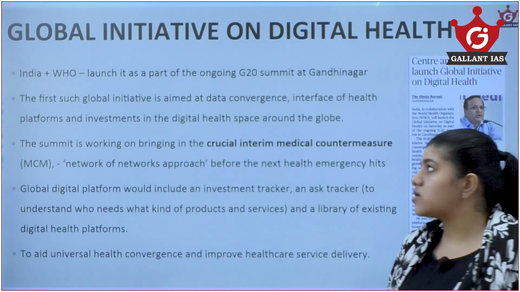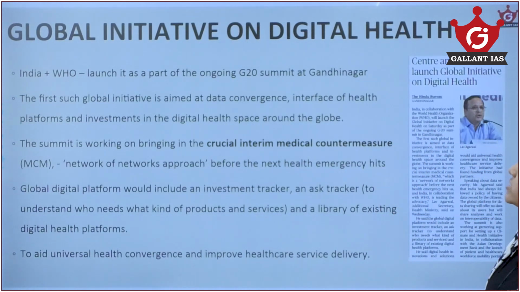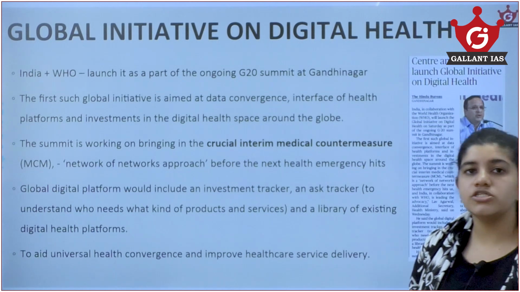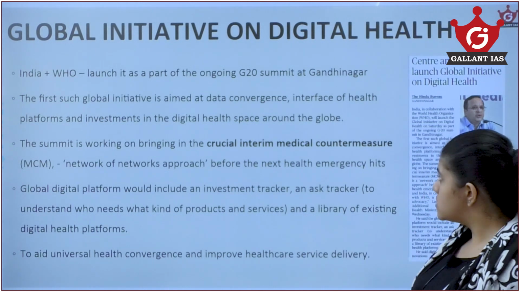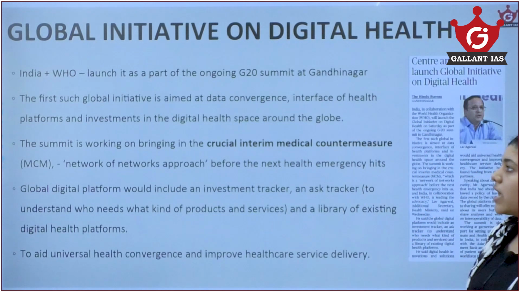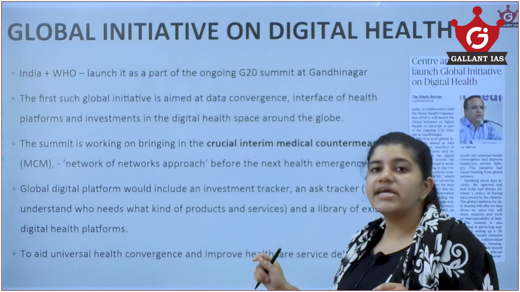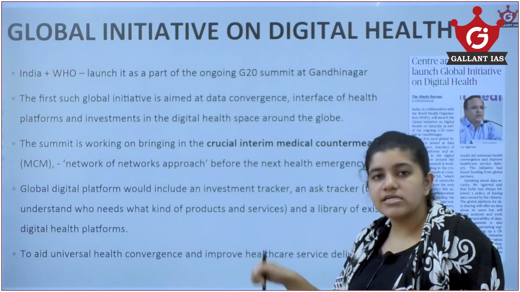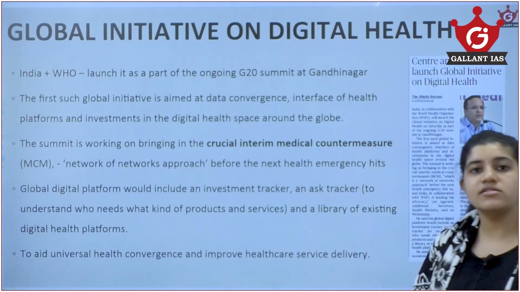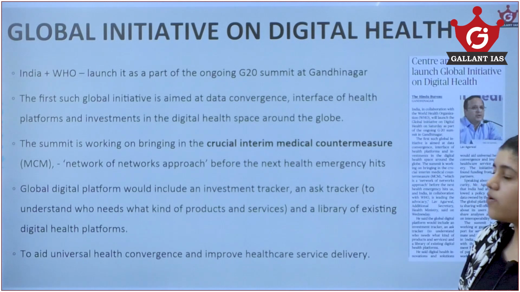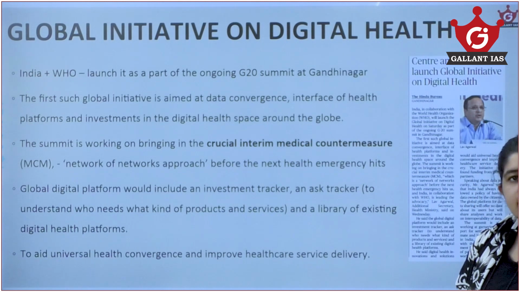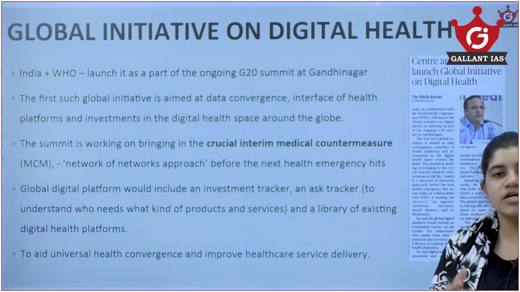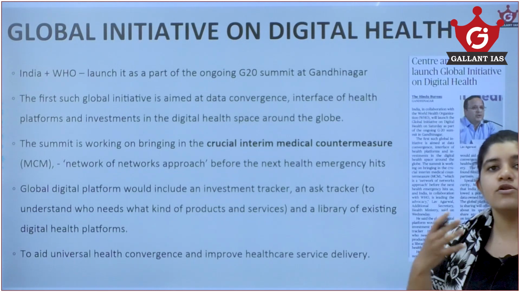Then we have my last topic, the Global Initiative on Digital Healthcare. Now this is started by India and WHO together, and they are going to launch it at the upcoming G20 summit at Gandhinagar, Gujarat. The main aim is to create a digital ledger or digital platform where convergence of data, health platforms, and investments can all come together and pool in. When there was the pandemic, it affected us a lot because we didn't have proper information, and we didn't know what to do.